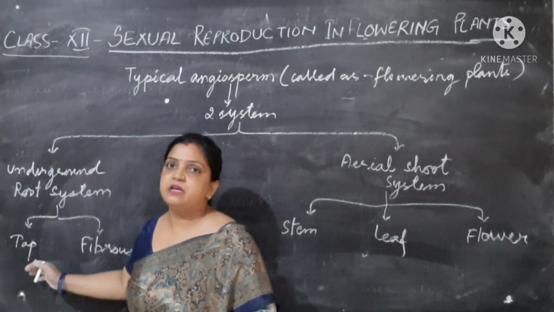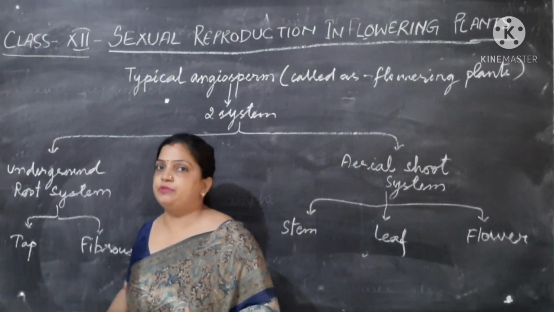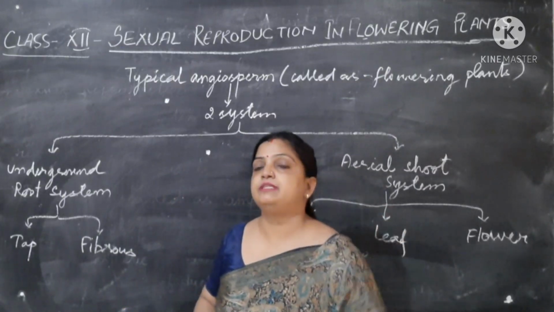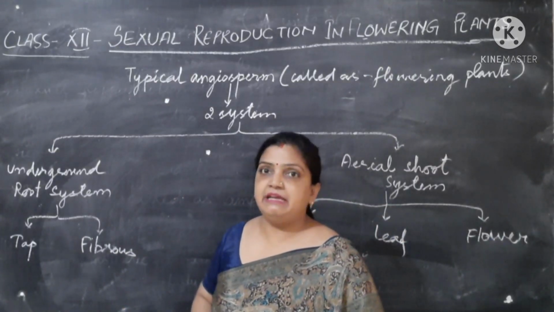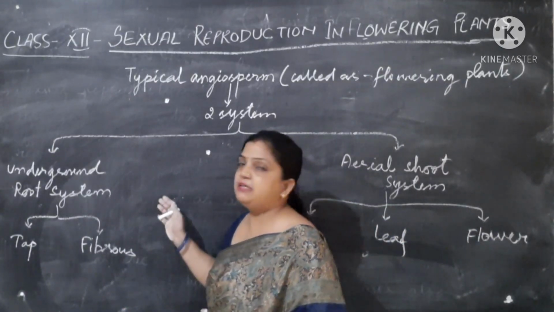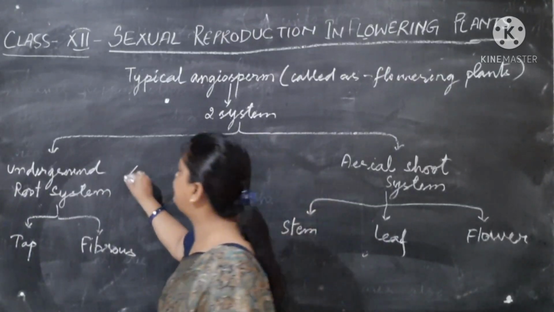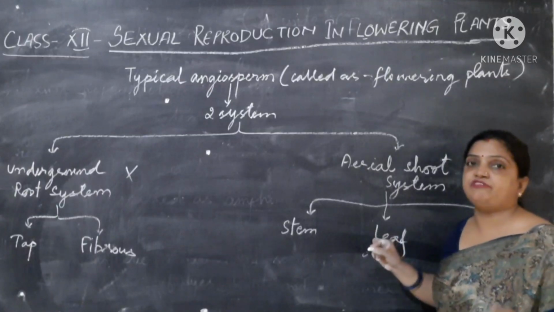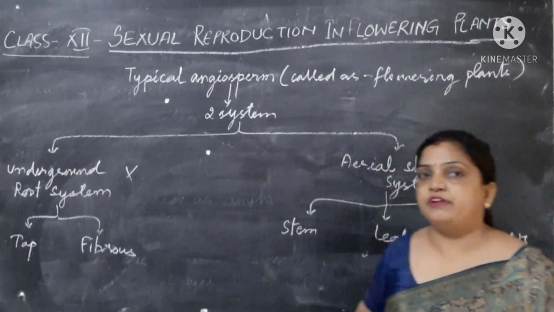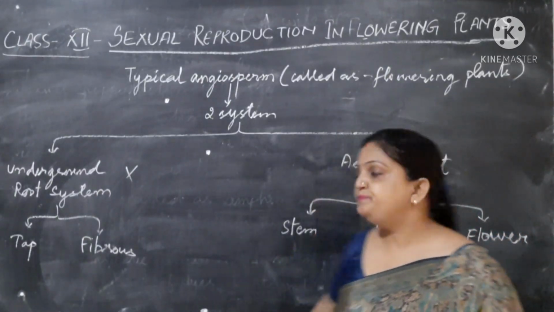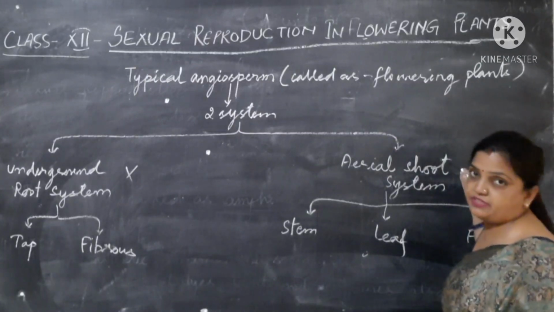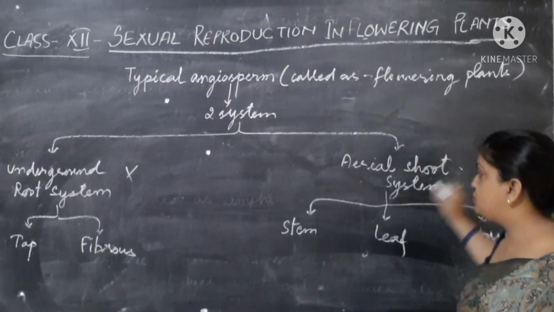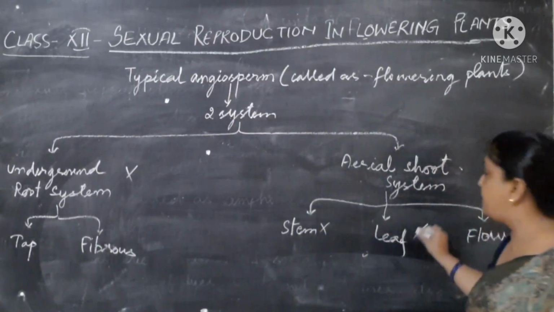tap root is present in the case of dicot plants. So monocot, dicot we are not going to discuss over here. In the later part, when we discuss seed formation, there we will talk about that. The two systems are not so important over here. This aerial shoot part is important. As I told you, flower is what? Flower is a modified condensed part of a shoot. So here your shoot system is important. And in the shoot also we are not going to study stem and leaf.